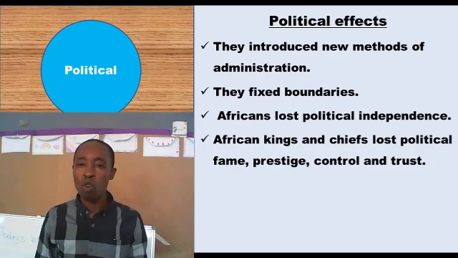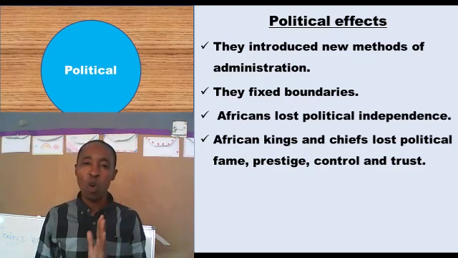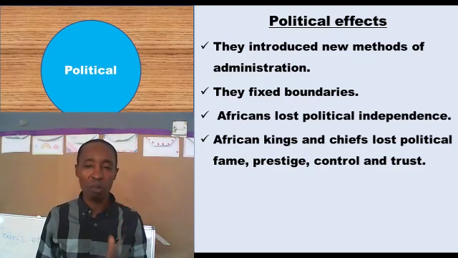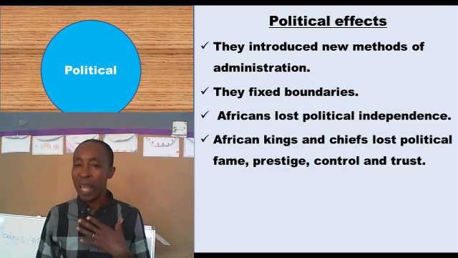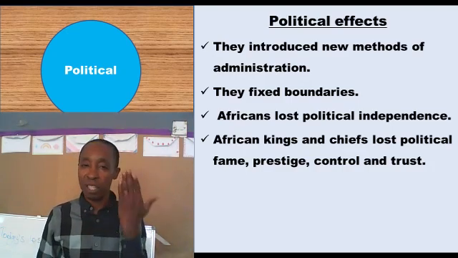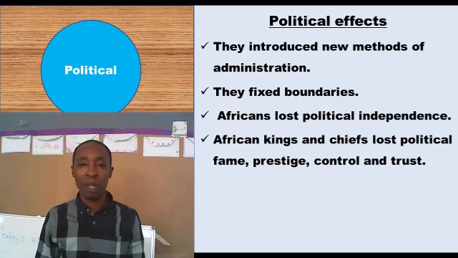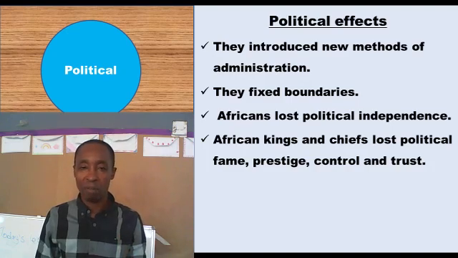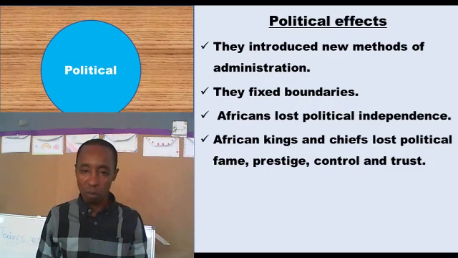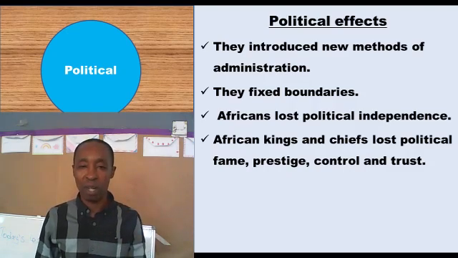They lost political control. They lost trust. Remember, many of our political leaders were flogged in front of their subjects. Would we again have prestige for them? Would we again have trust in them? We actually lowered esteem for them, and we are saying, colonists, you made our politicians who were cherished then lose fame, prestige, control, and trust.